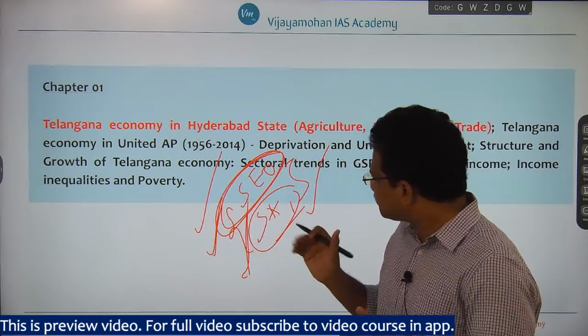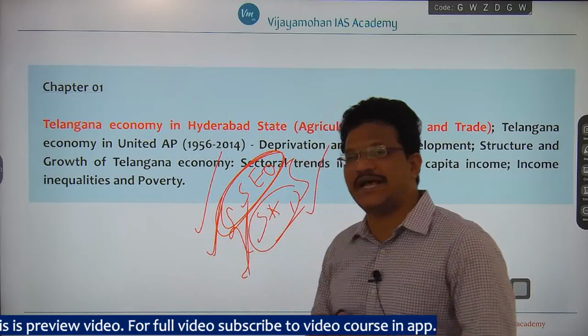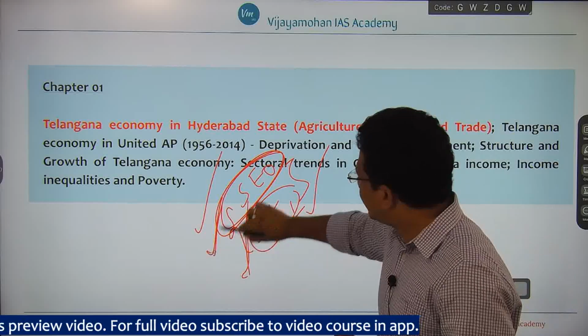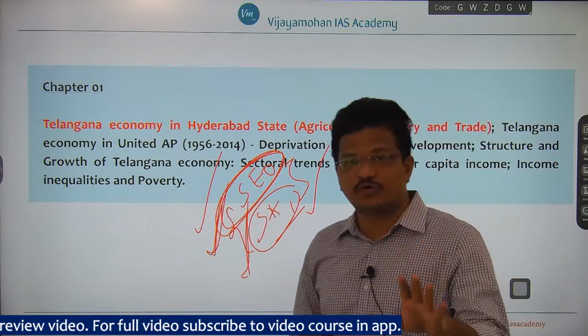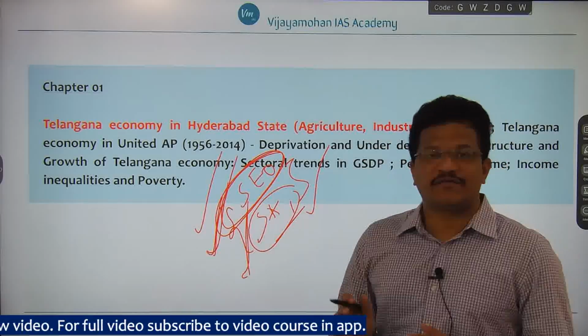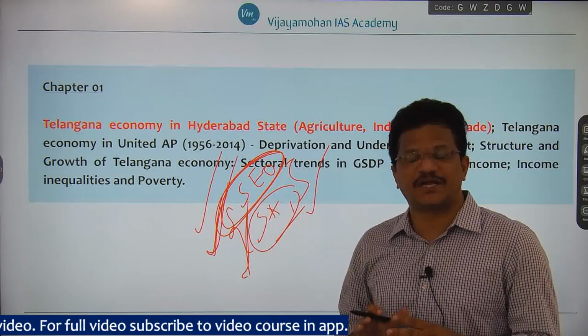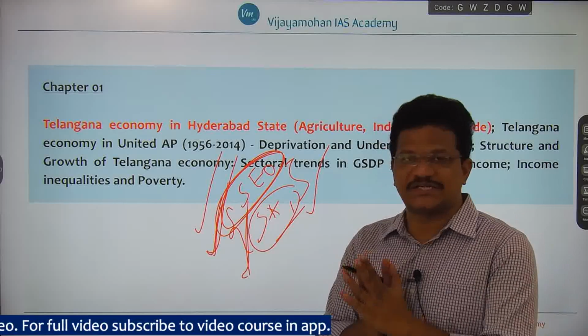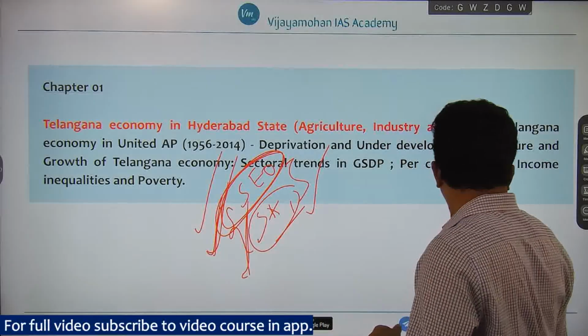So I suggest aspirants depend on one source for Group 1, that is the recent Socio-Economic Outlook of Telangana, which will be a good source as far as statistical information is concerned, right.